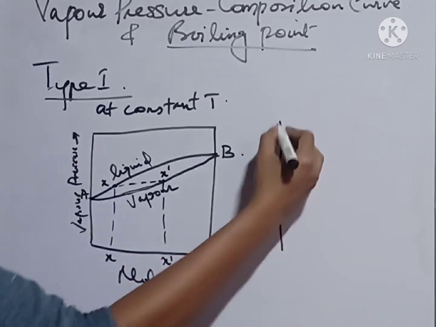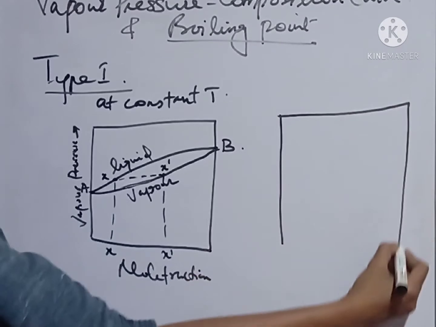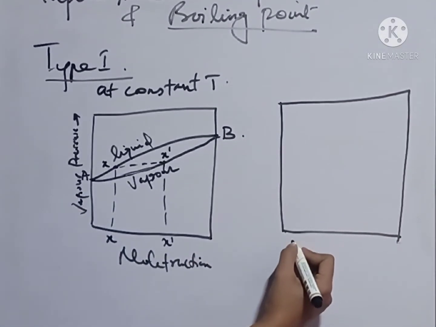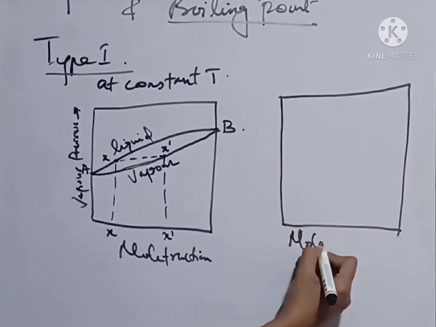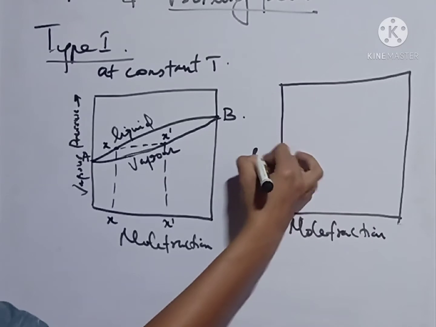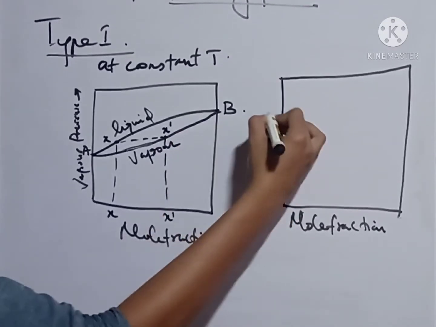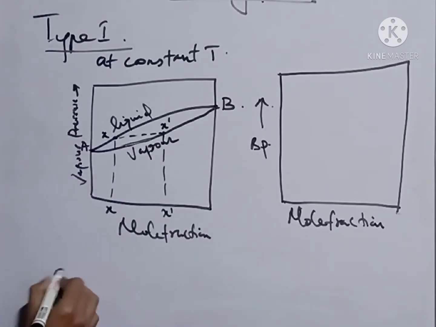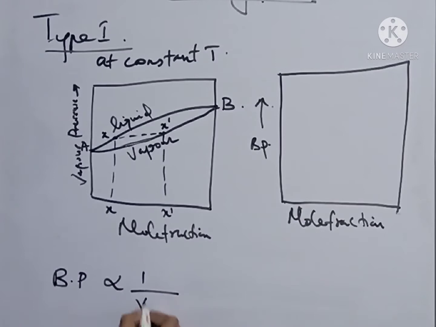Then if we talk about the boiling point composition curve of type 1 binary liquid, in the same way, here we are going to consider the mole fraction and boiling point curve. We know boiling point is inversely proportional to vapor pressure.